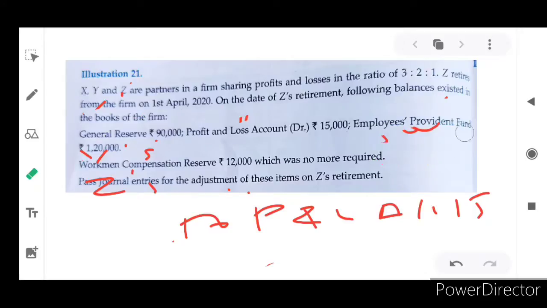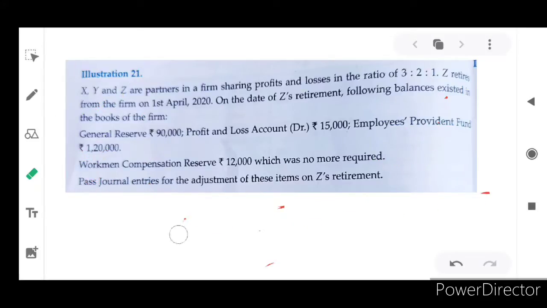Workman's compensation reserve. That is no more required, isn't it? 12,000. The 12,000 will be split and given to all the partners in the ratio 3:2:1.